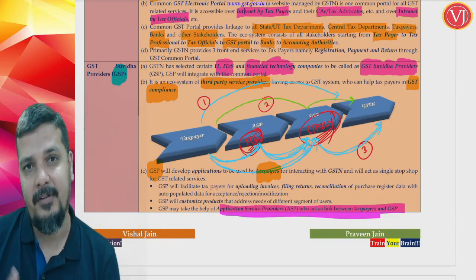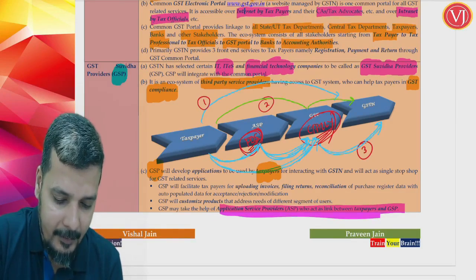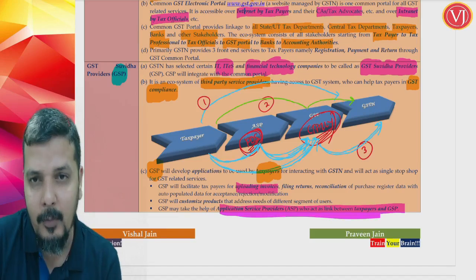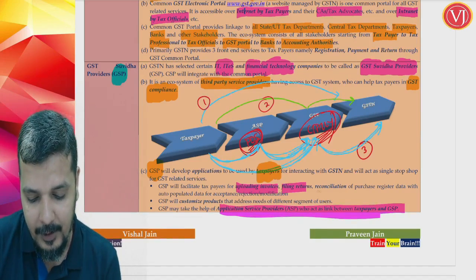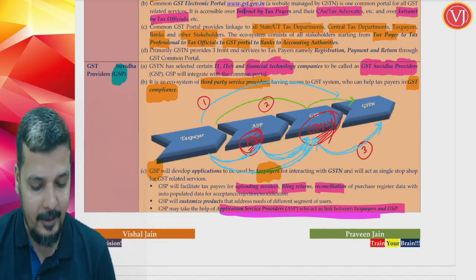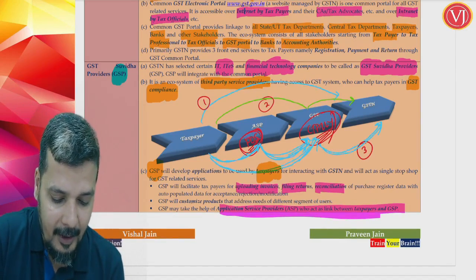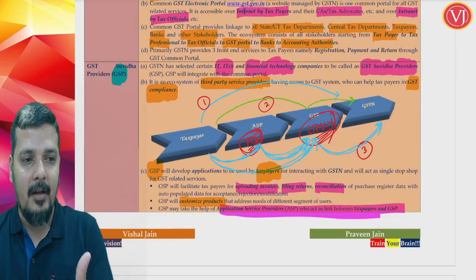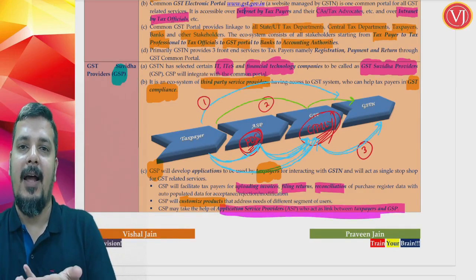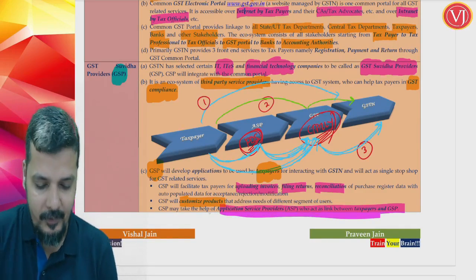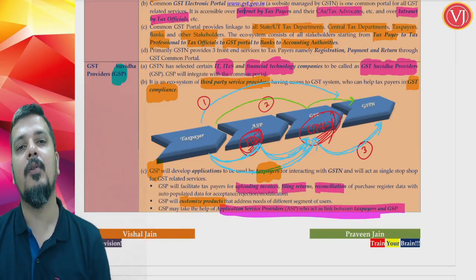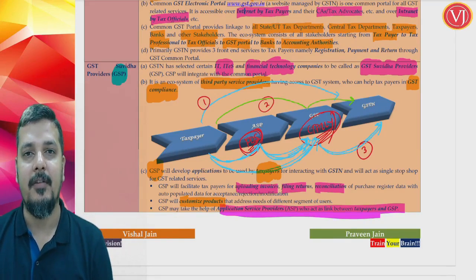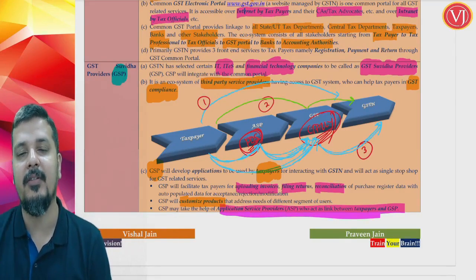For the first reason, you need to understand the reason. The reason is quite simple. He will make his job very simple, rather than raising the invoice, uploading the invoice on the invoice portal, filing returns, reconciliation of your input tax credit, or customization of your product, which means you might want the details in a particular format when you get the data, but at the same time it should also communicate to the GST portal. So the purpose of going to GST Suvidha providers like Tally, or even using application service providers, certain special softwares for a few functions, is very simple.